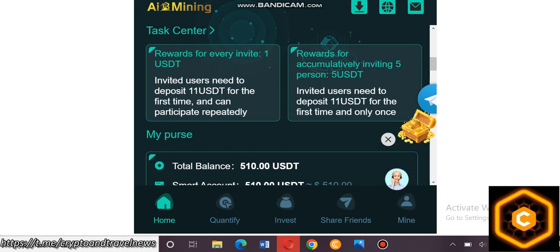Here is a reward. For one invite, you get this. If any invited person joins, you get an 11 USDT bonus from this site. Another reward: if you have accumulatively invited 5 persons, you get an 11 USDT bonus.